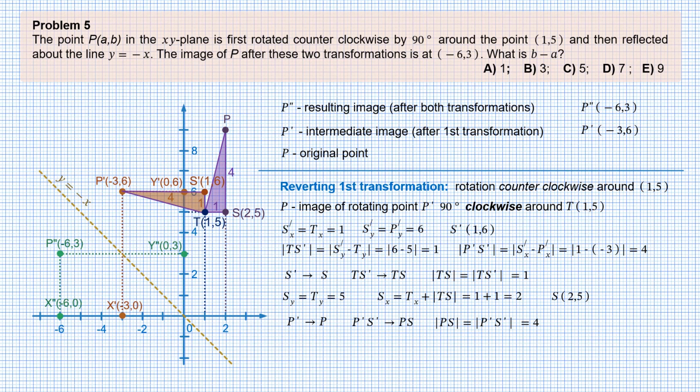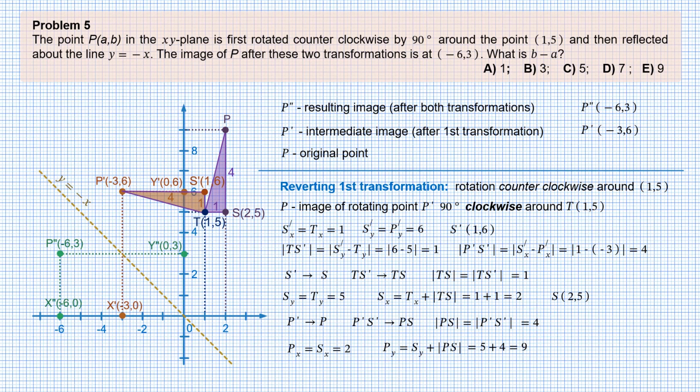Segment PS is vertical, therefore the x-coordinate of P equals the x-coordinate of S, which is 2. The y-coordinate of P is equal to the y-coordinate of S plus the length of segment PS. So we add 5 to 4 and get 9.